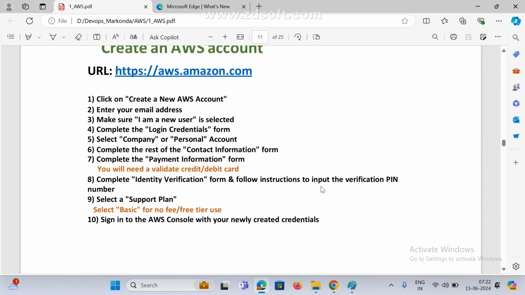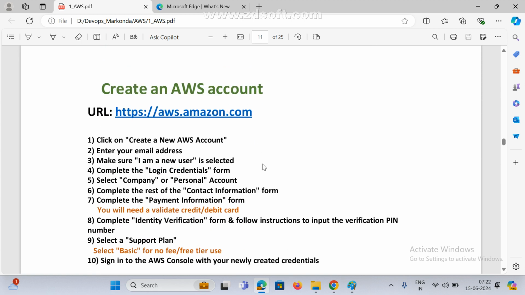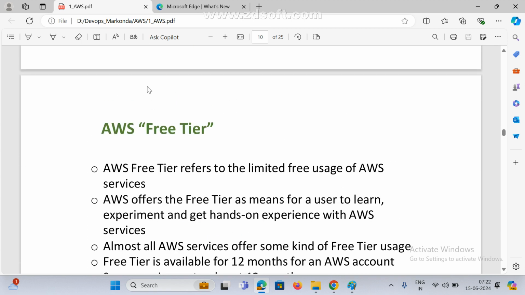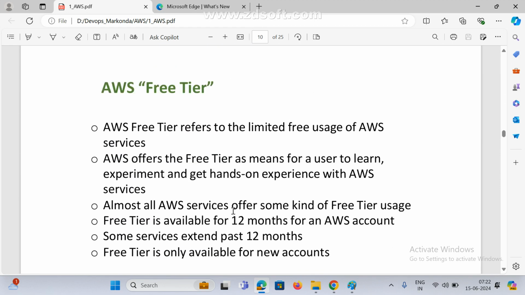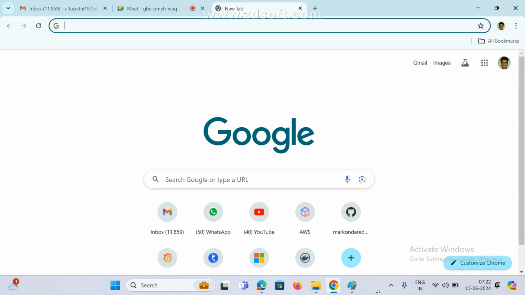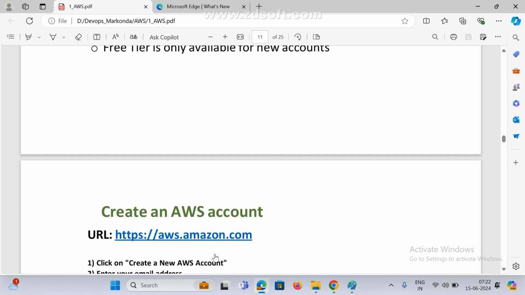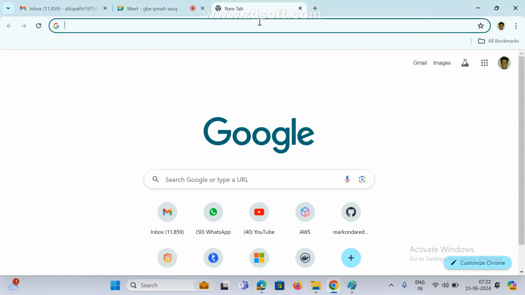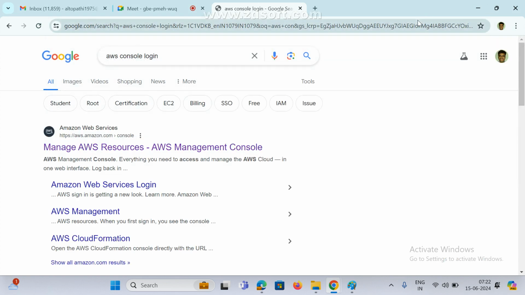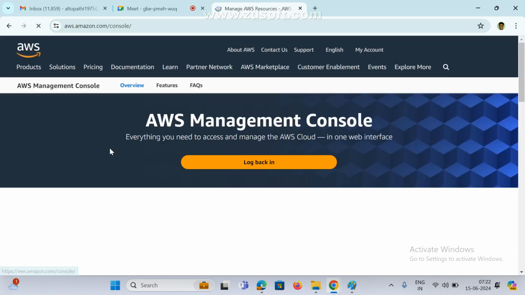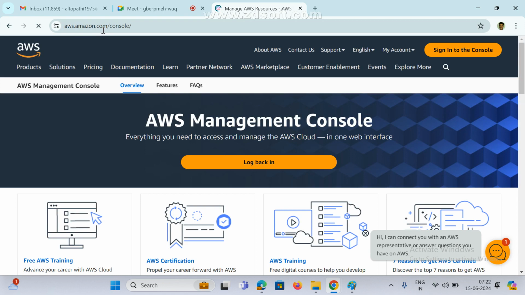Now, how to create an account. Already yesterday we discussed up to this, and I will just give an overview of how it will work, what the services are, and what the cloud platforms are. Now, if you want to create an account, first come here. This is a website. We can use this link, or directly go to Google and type AWS console login. This is the official website, aws.amazon.com console.